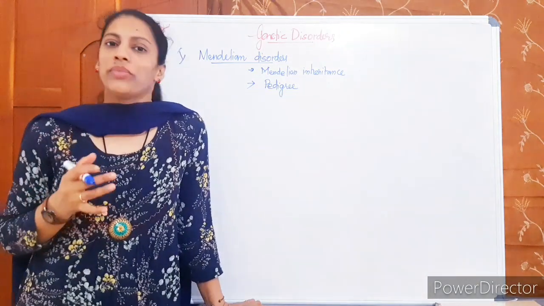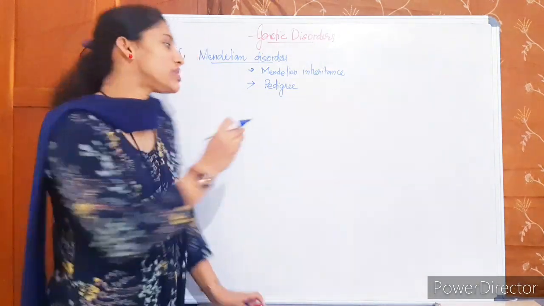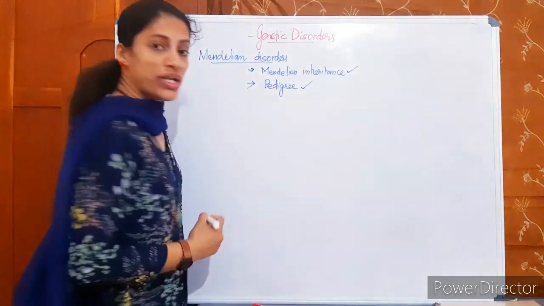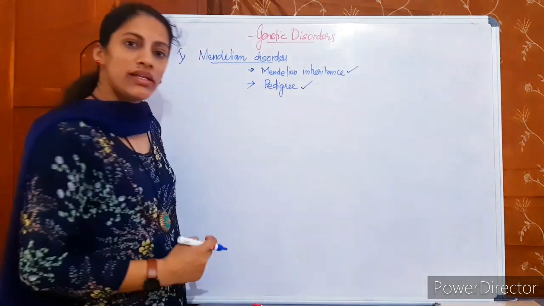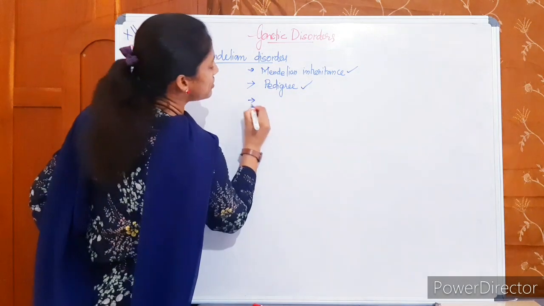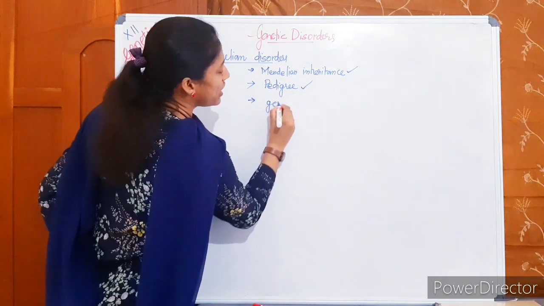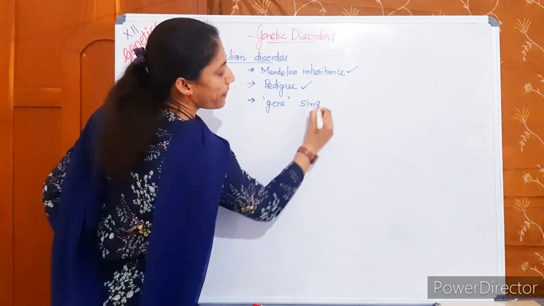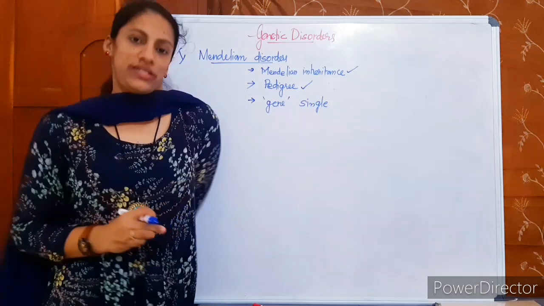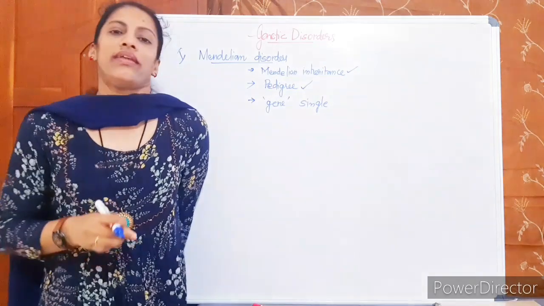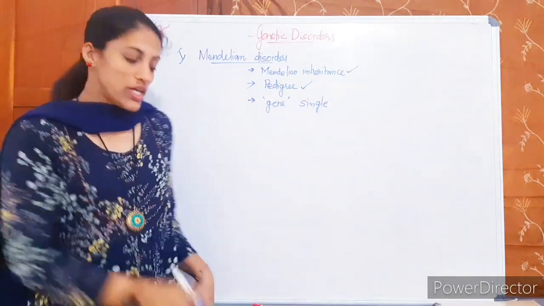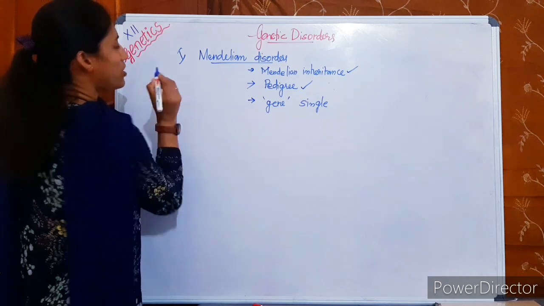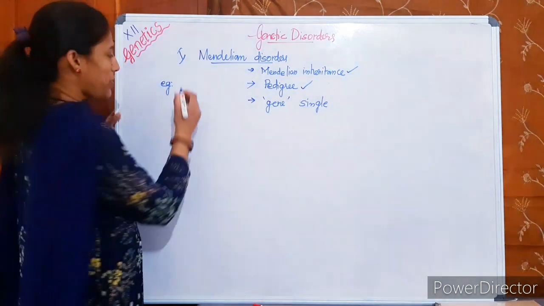There are so many Mendelian disorders, and why can we study them with the help of a pedigree? Why do these follow Mendelian inheritance? Because in all these diseases, there is a change in a single gene. Only one gene is changed, so it follows Mendelian inheritance. We will discuss some of them, some examples of Mendelian disorders which you need to study as per your textbook.